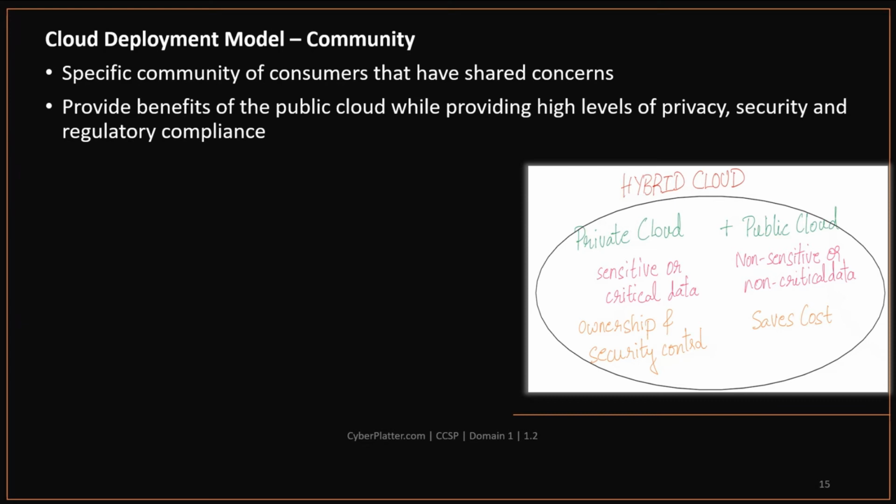The next one is the hybrid cloud model. Here, the cloud infrastructure is a combination of two or more distinct cloud infrastructures, that is, a combination of private, community, or public cloud deployment models that remain unique entities but are bound together by standardized or proprietary technology that enables data and application portability.